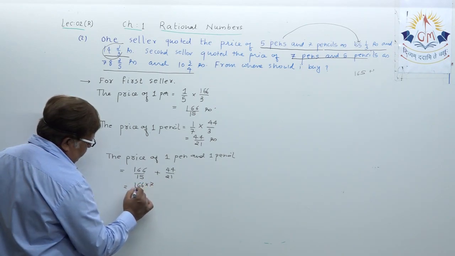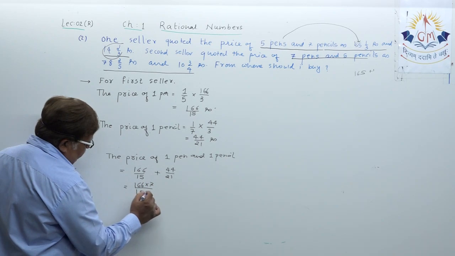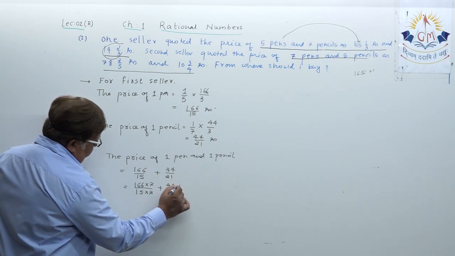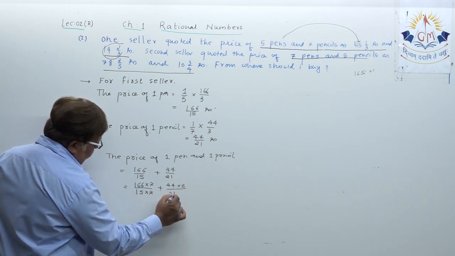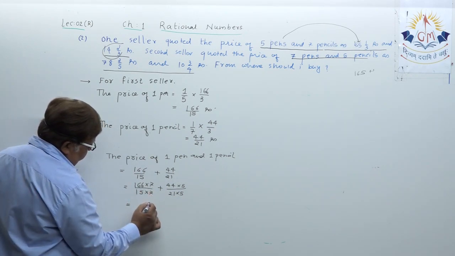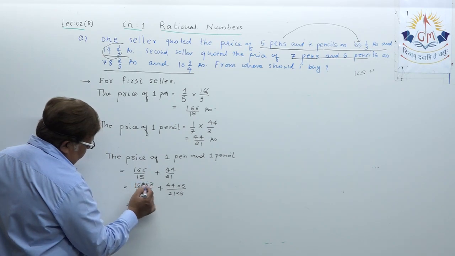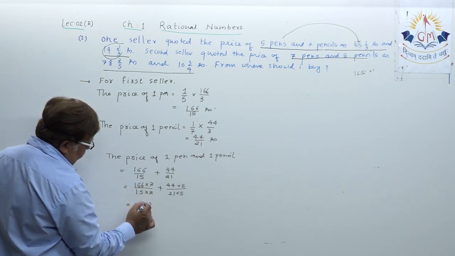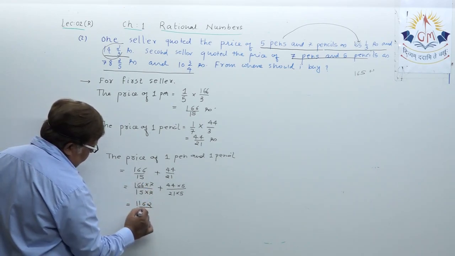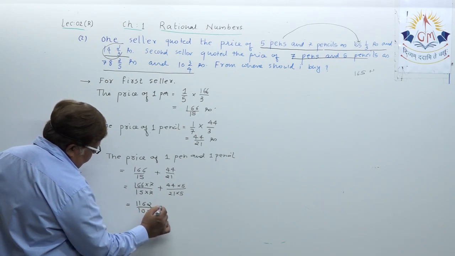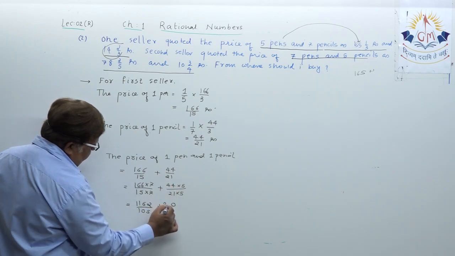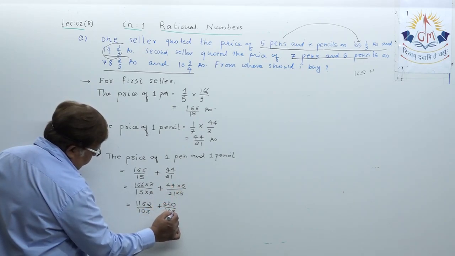166 into 7 upon 15 into 7, plus 44 into 5 upon 21 into 5. So this is 7 sixes are 42, 4, 7 sixes are 42 plus 4, 46, 4, 7 ones are 7 plus 4, 11 upon 105, plus 5 fours are 20, 2, 5 fours are 20 plus 2, 22 upon 105.